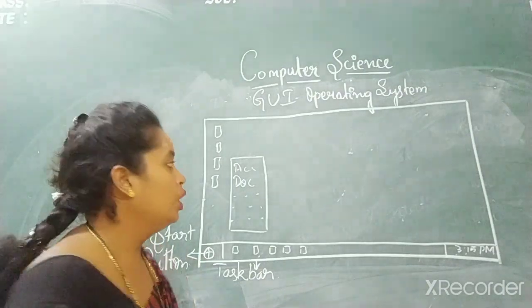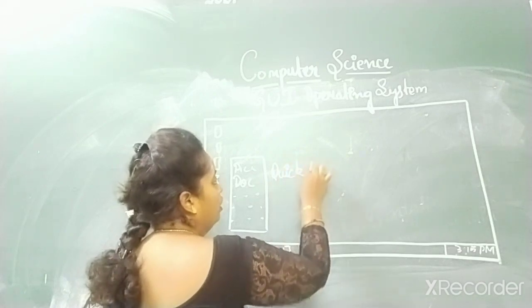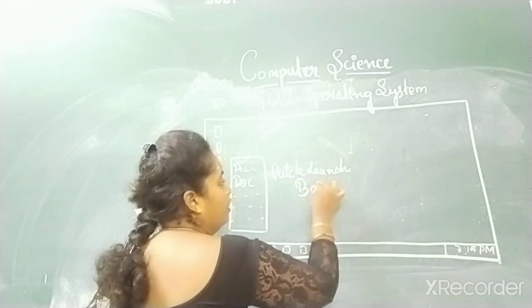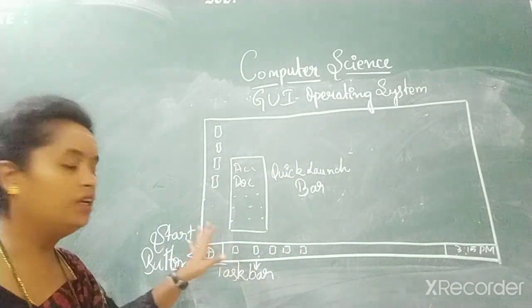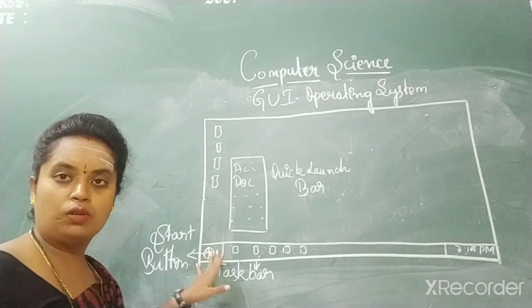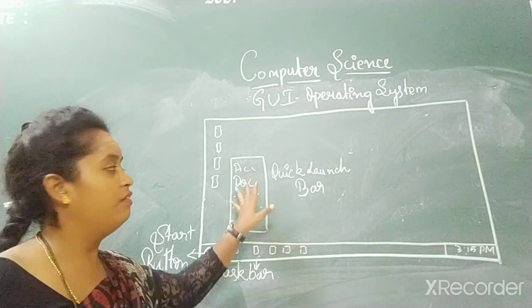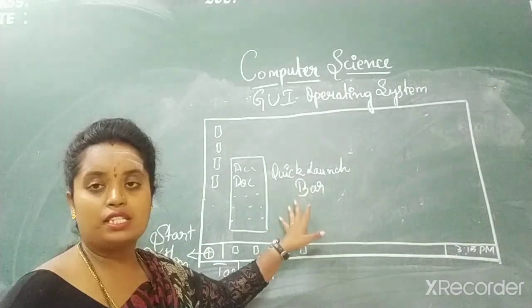That is your quick launch bar. So this is your taskbar, the bottom strip. This is the start button. Once you click on it, the quick launch bar appears with different icons.